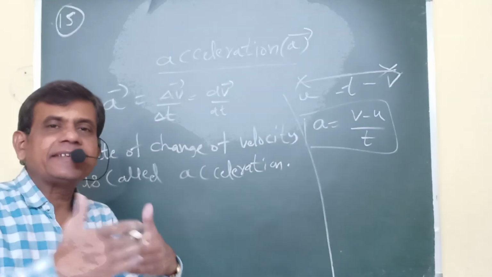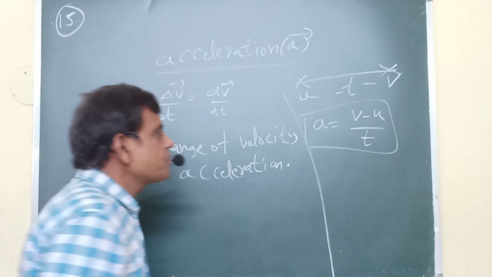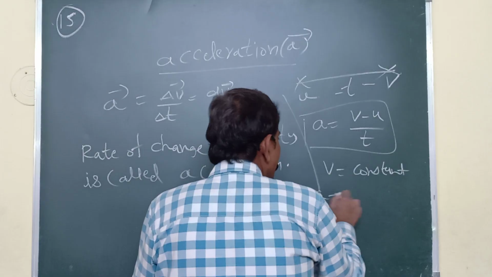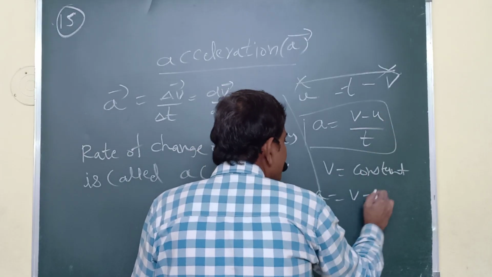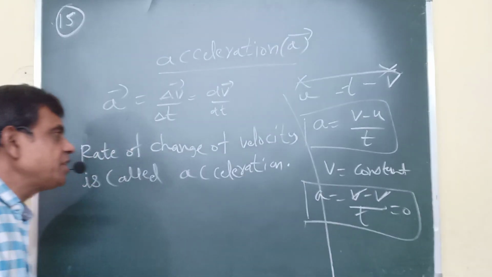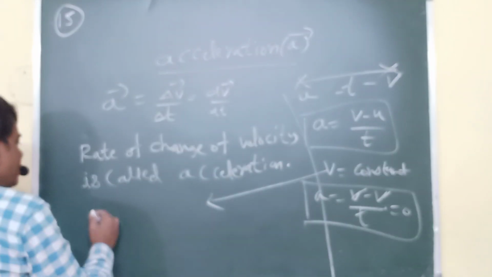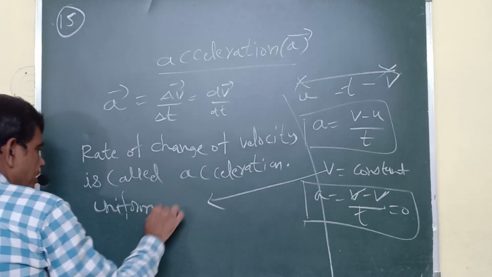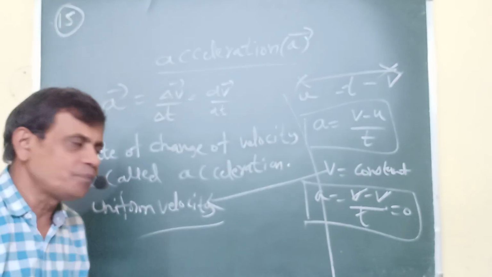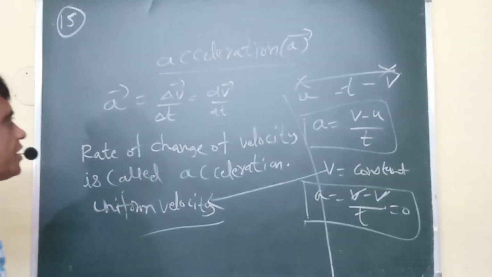For example, one particle moves with uniform velocity. Uniform means in every time interval, at any position from start to end, the velocity is constant. Velocity constant means v equals constant. So the final velocity v and the initial velocity are both v. Finally I get acceleration 0. If any particle moves with uniform velocity, its acceleration is 0. So the definition of acceleration is: rate of change of velocity is called acceleration.